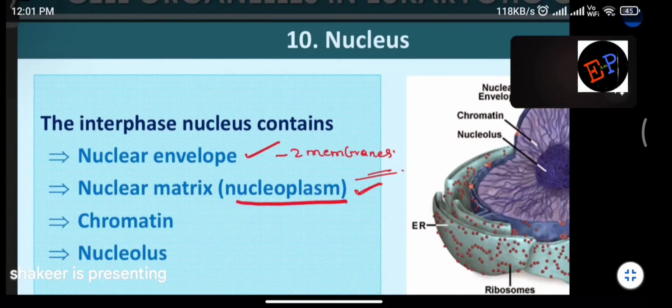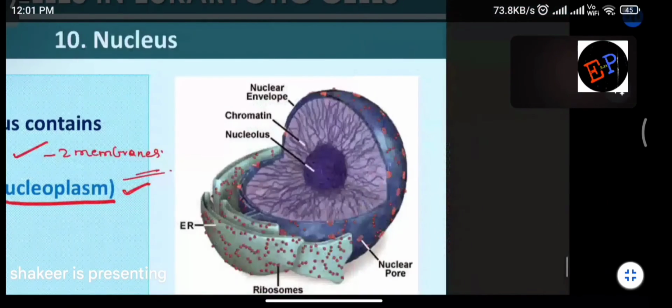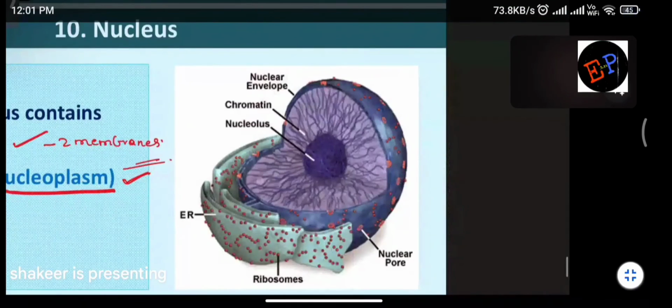It is also called nucleoplasm. Okay? And chromatin fibers are present, and inside the nucleus again you find a structure which is called nucleolus. So these are the different regions which are present inside the nucleus. Clear? So in the figure you can see here nuclear pores. It means small holes are present on the nucleus. On the nucleus you will find small holes.